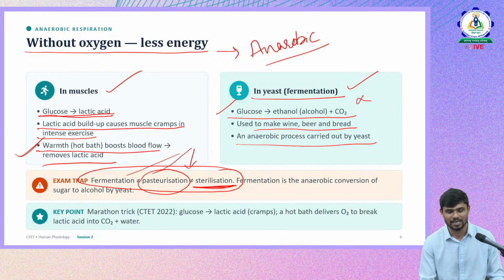So this is about anaerobic respiration. It happens in two places: in the muscles of animal tissue, and in yeast, where glucose will be converted into alcohol.